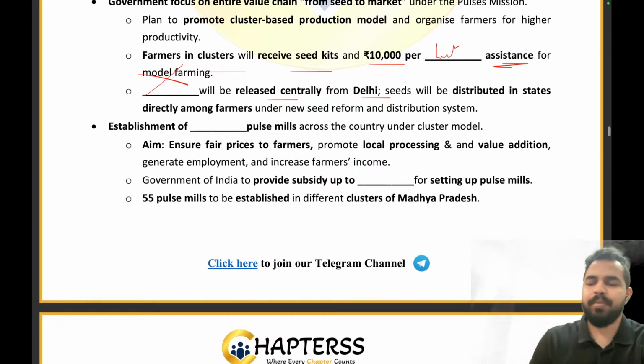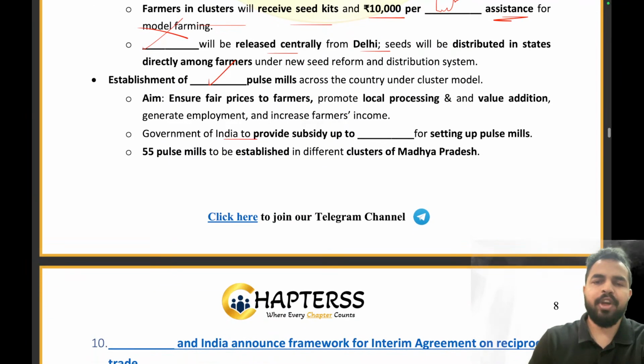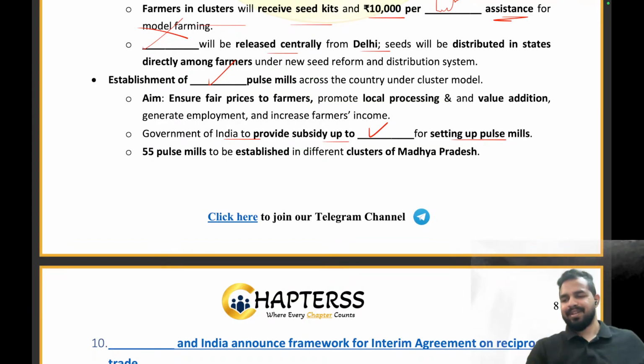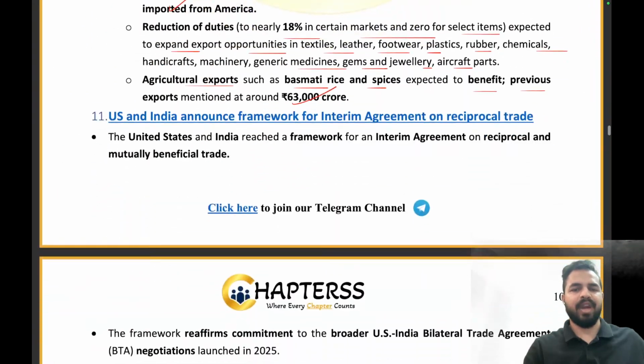Now, establishment of how many pulse mills in India? That is 1,000 pulse mills. What amount will be provided by the government of India in terms of subsidy for setting up the pulse mills? Rupees 25 lakhs. That is the right answer. So well done, Pratyush, Anirudh, Harshal. All of you have given me the right answer. Well done. Let's move on to the next news article now.